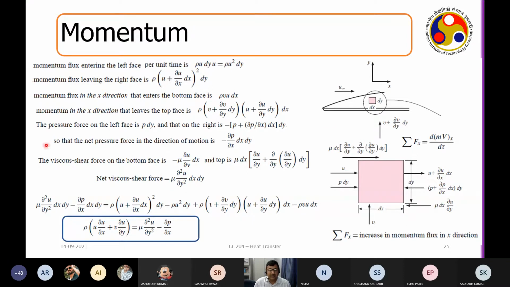So if you add all of them together for a net momentum balance, you end up getting the Ocean's equation, which is basically the steady state Navier-Stokes equation. So again, in the boundary layer, if you just enforce a momentum balance and then you enforce Newton's law of motion, you end up getting this equation.